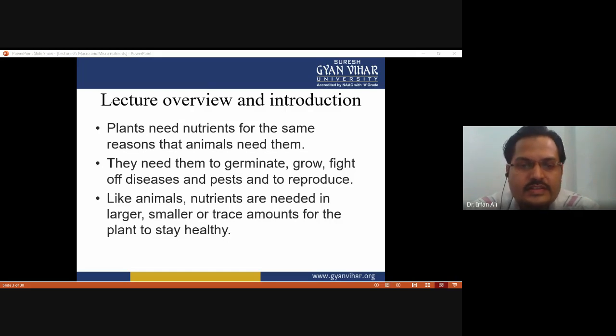All these functions require micro and macronutrients so that the plant can grow without any infectious disease. And like animals, plants need some nutrients in higher quantity and some in smaller or lesser quantity.